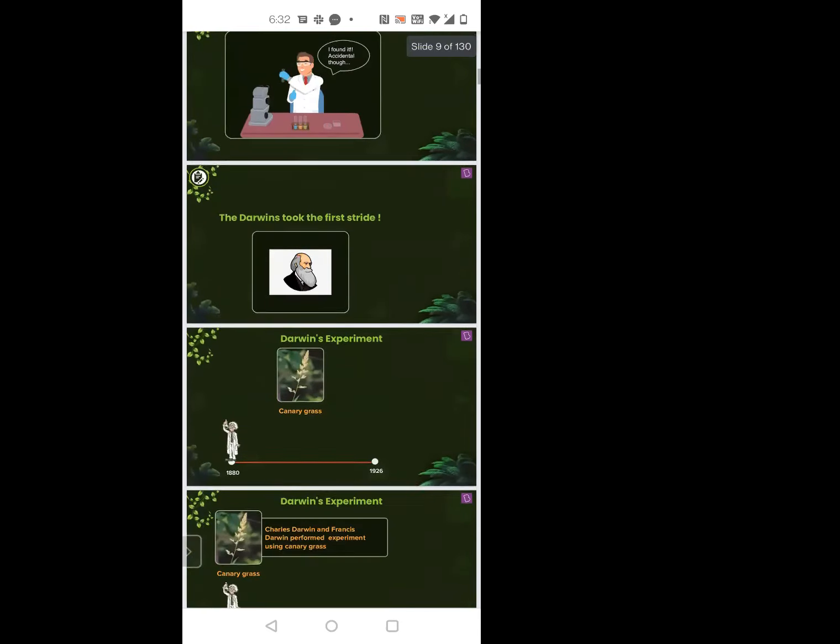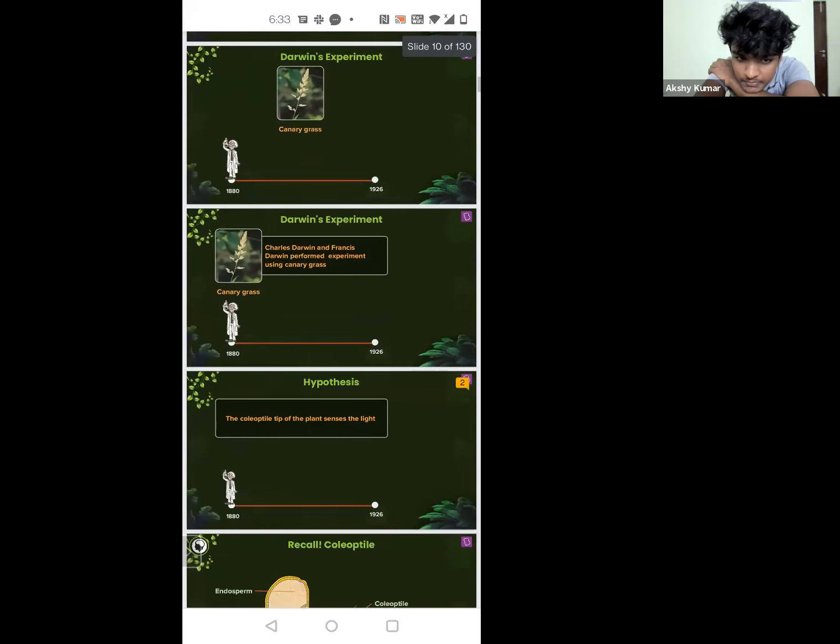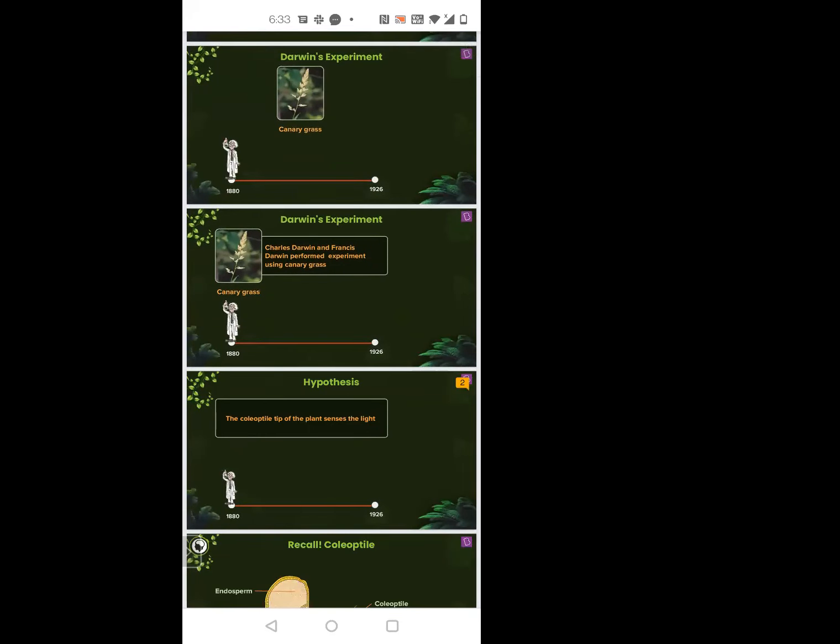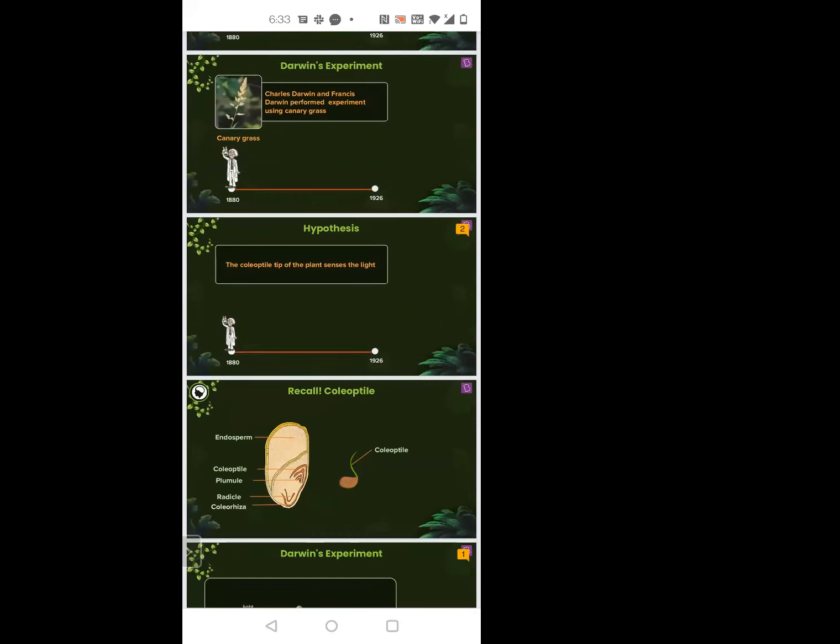Okay, so let's see how this auxin thing started. First, Darwin was doing an experiment with a plant called canary grass. They found out that the coleoptile tip will sense the light.